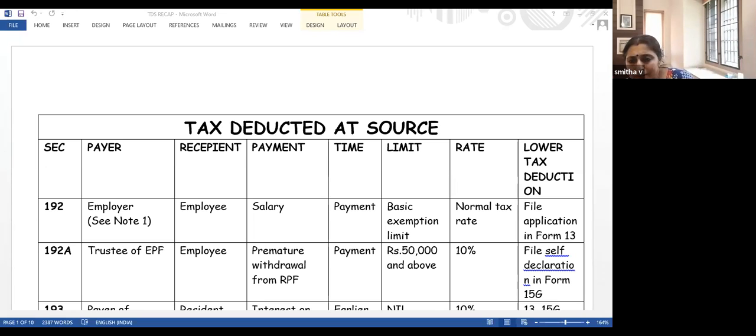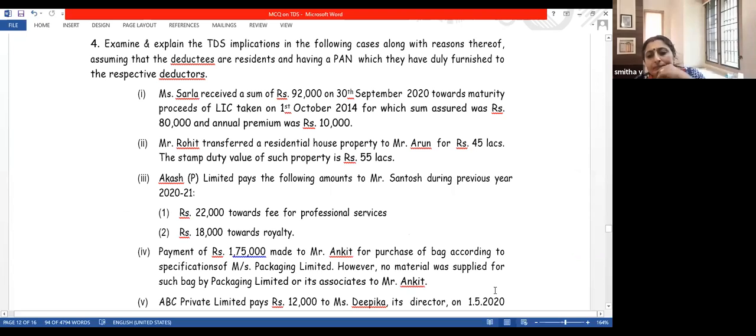Can you see it? Okay, you are seeing only the table. Anyway, I'll share the question. Screen is already shared, I think. It is of that table, right? Can you see it now?